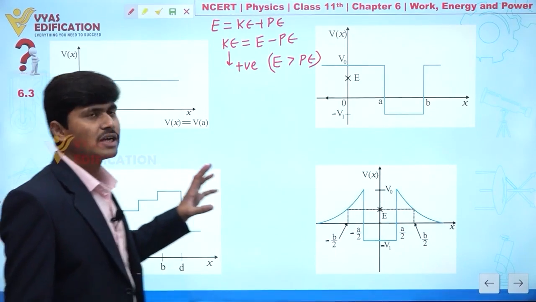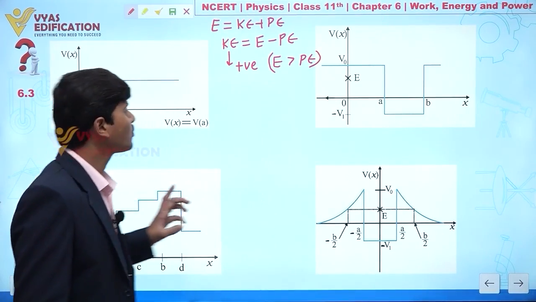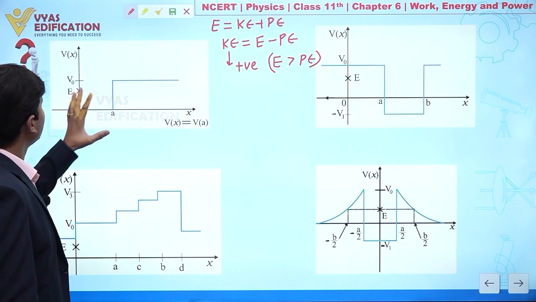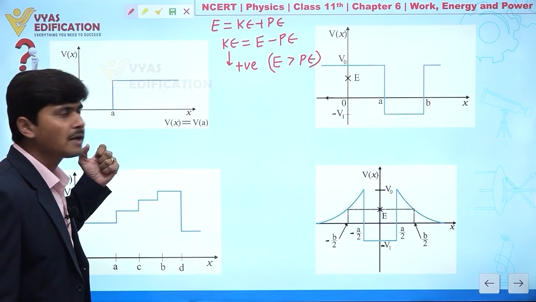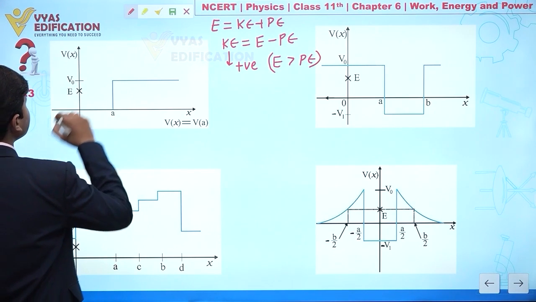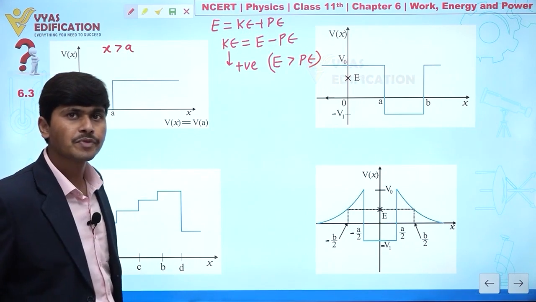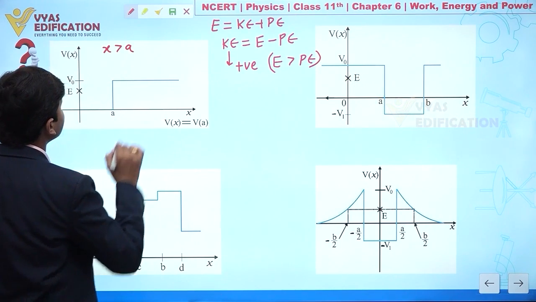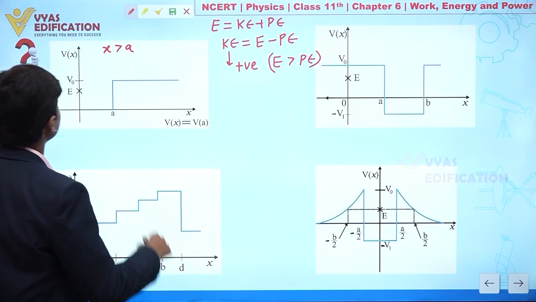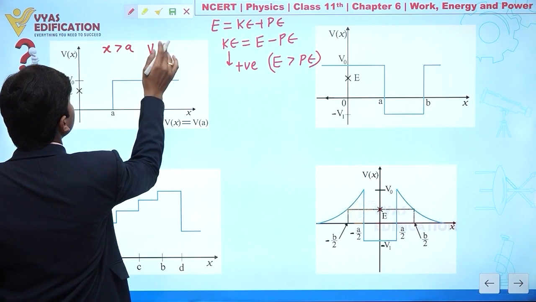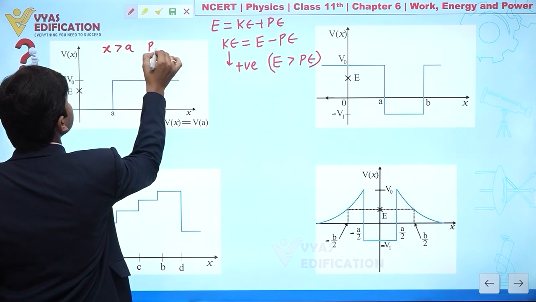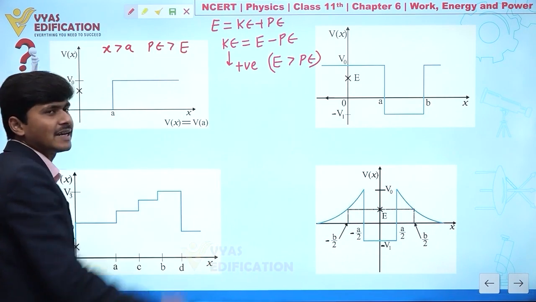Now let us try to analyze each and every graph. So first, if I discuss part number A or graph number A, in this situation whenever we have x greater than A, listen very carefully. Whenever we are talking about x greater than A, at that time potential energy is greater than total energy. Clear?